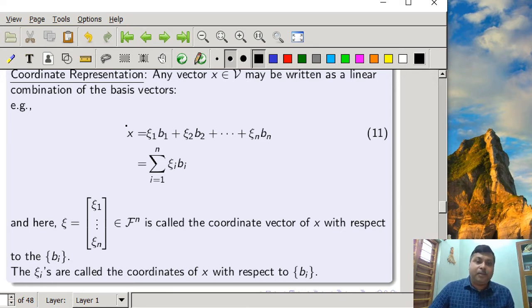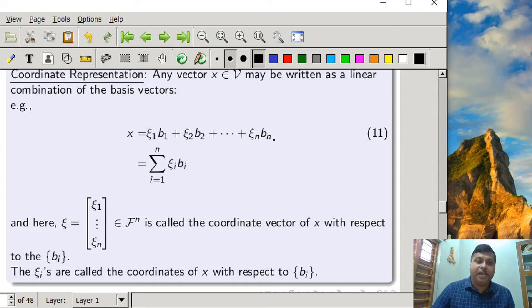Here one thing you should remember is that for a vector space V, the basis vectors are not unique. b1, b2, bn can be many. So a vector X can be represented in different ways by choosing different basis vectors.